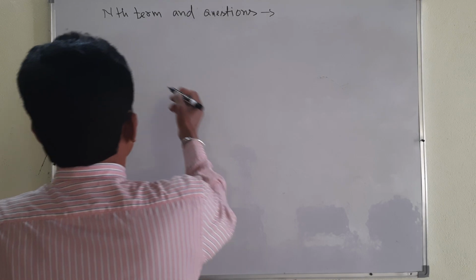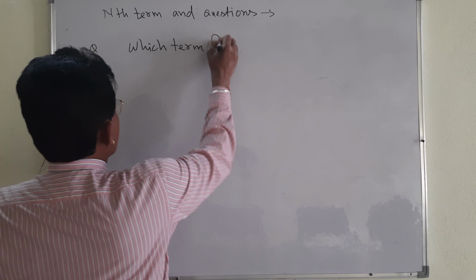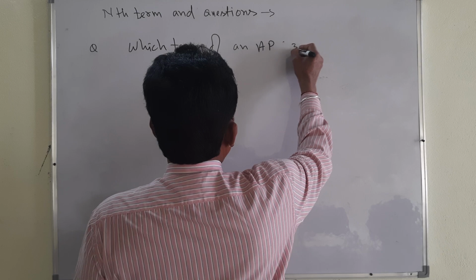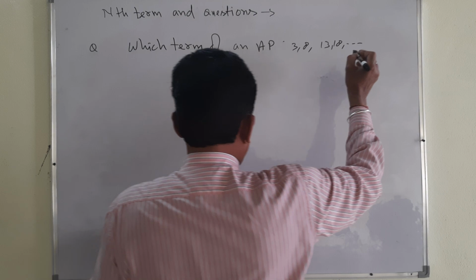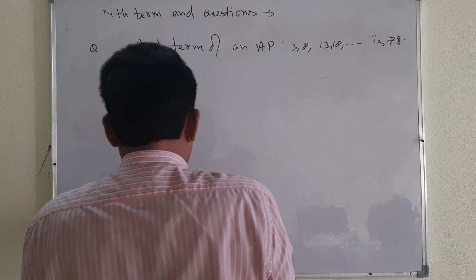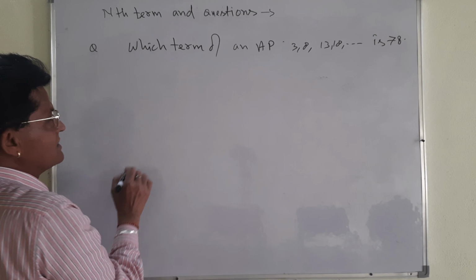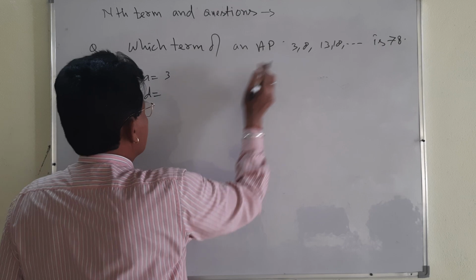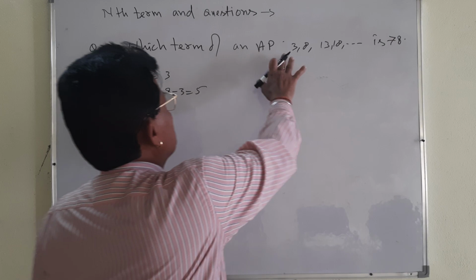That is why, you see, another question: which term of an AP, 3, 8, 13, 18 and so on, is 78? Very important but very simple question. My dear student, you see A is equal to how much? 3, and D will be second term 8 minus 3, that is 5. But here it is asked which term of this AP is 78.